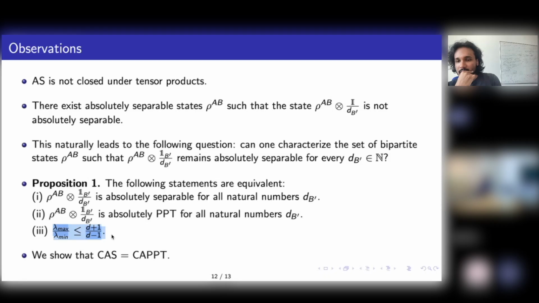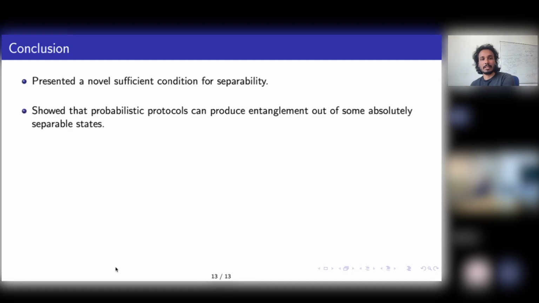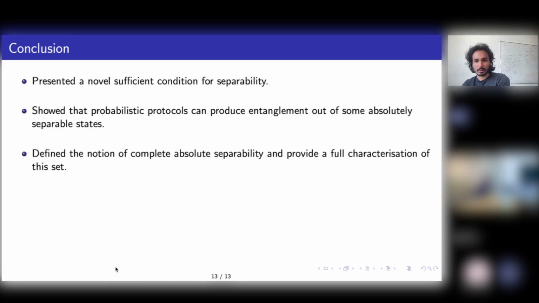Any more questions? All right. So essentially we show this, and this is where I end my talk. Just to conclude, we have a new sufficient condition on separability, and this condition is good because we can detect states which could not be detected earlier. You can certify separability of certain states just by looking at the spectrum. And then we show that some probabilistic protocols can produce entanglement out of some absolutely separable states. Therefore, we define this notion of complete absolute separability, and then we show that it can be fully characterized.